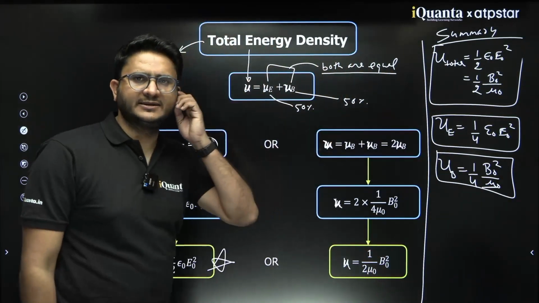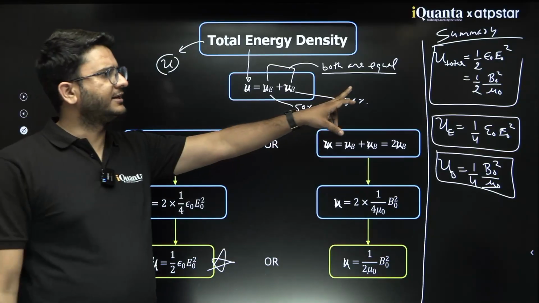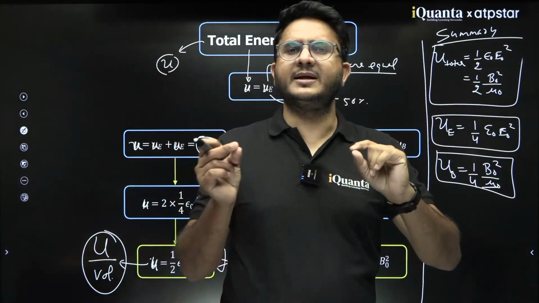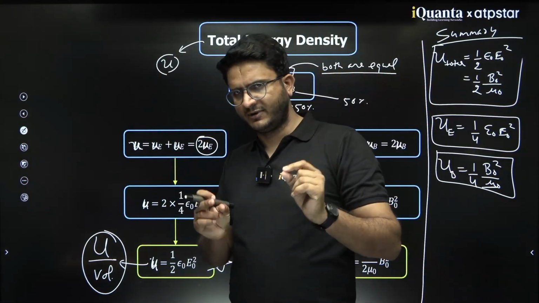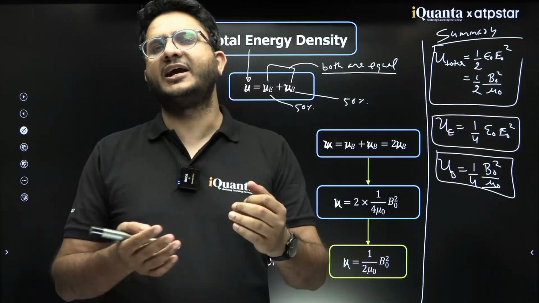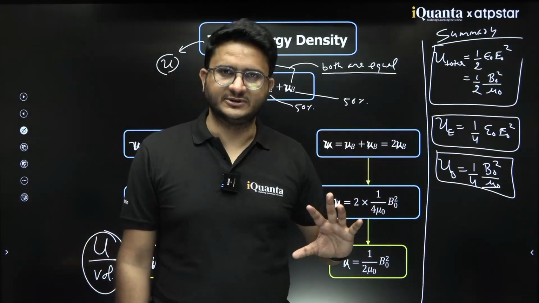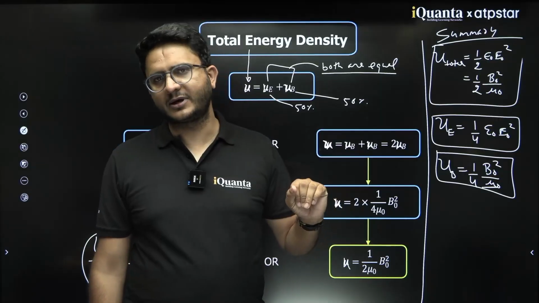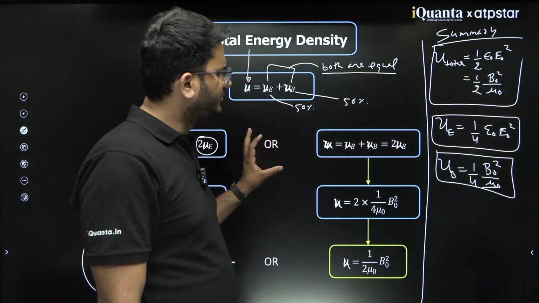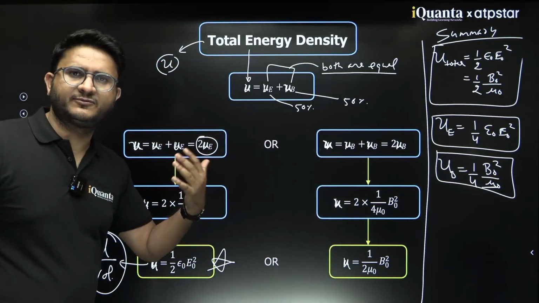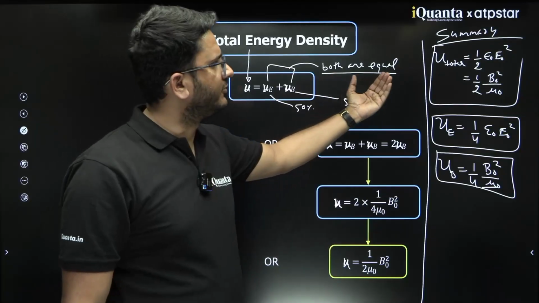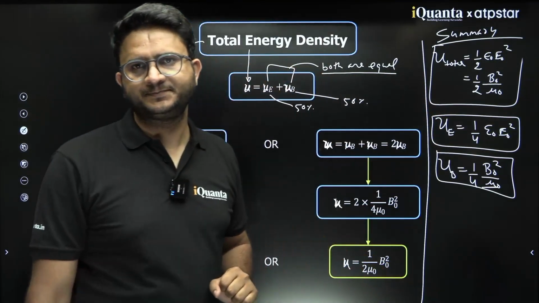That is the energy density value. These are the energy densities for a variable electric or magnetic field which varies as a sinusoidal function, sine or cosine, some harmonic function which will follow the oscillations. Clear?